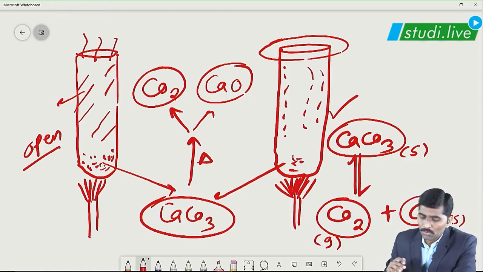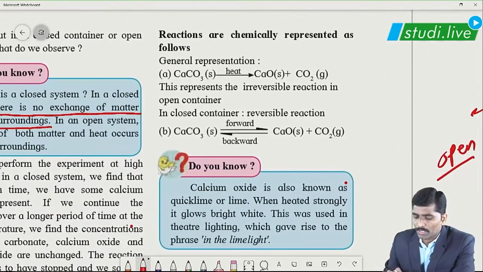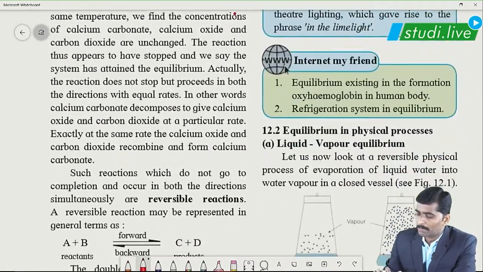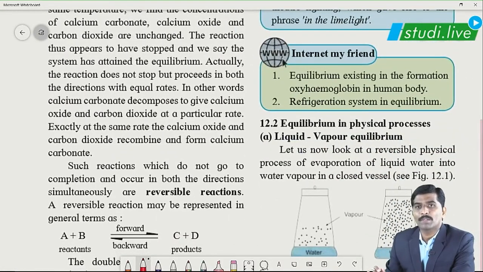Correct? So in this chapter, or in this particular topic, we are going to study this type of equilibrium only. And what are the different types of equilibrium? The very first is liquid vapor equilibrium.